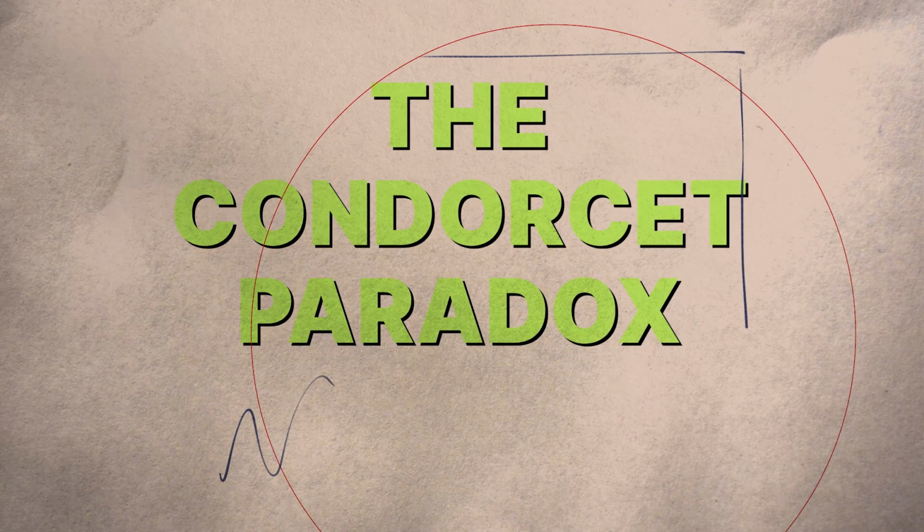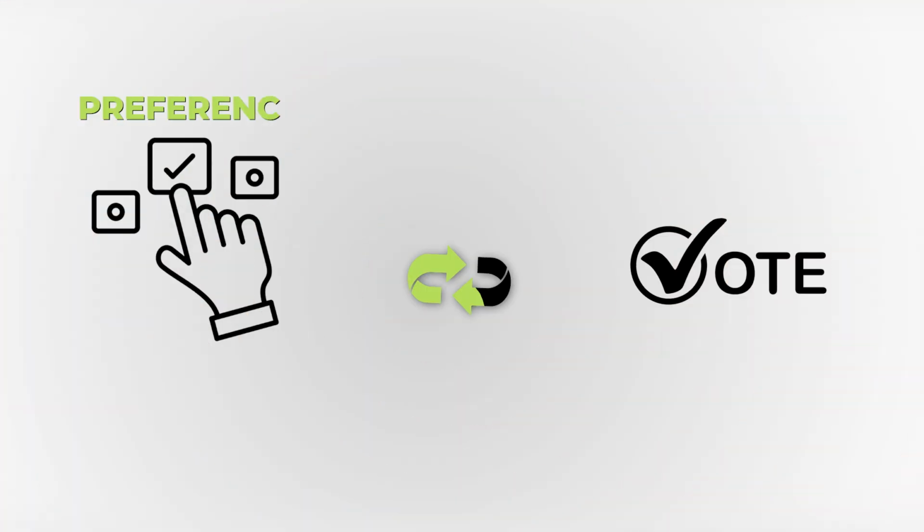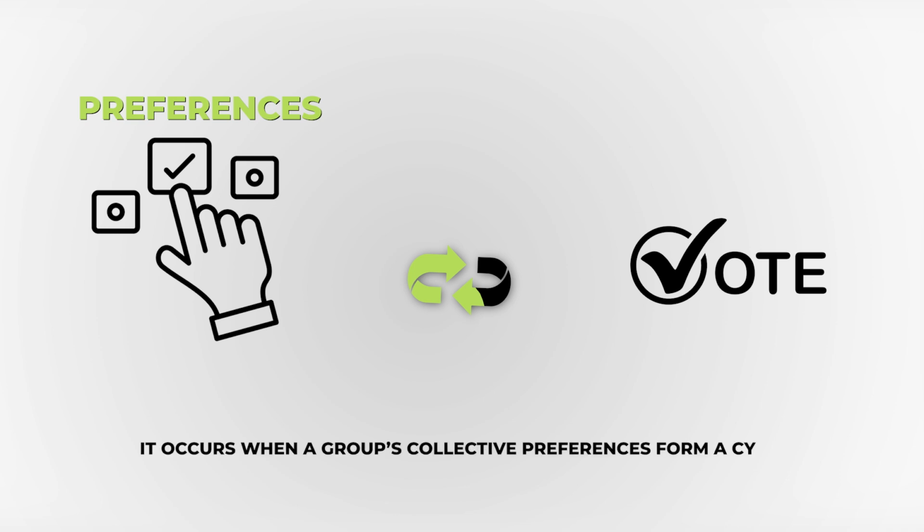The Condorcet Paradox. Here is yet another example of how preferences and voting interact. It's called the Condorcet Paradox, and it occurs when a group's collective preferences form a cycle, eventually evolving into a loop with no clear winner.